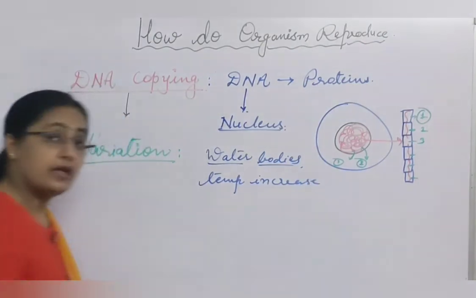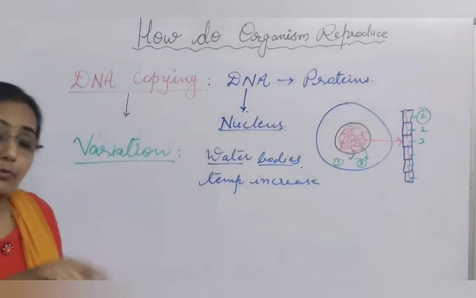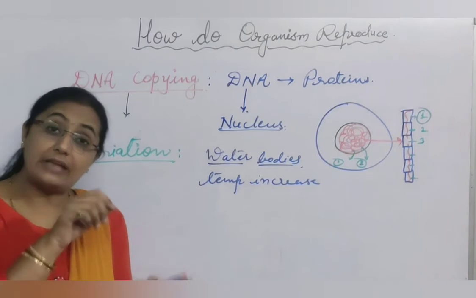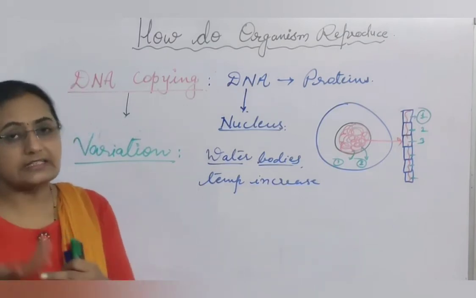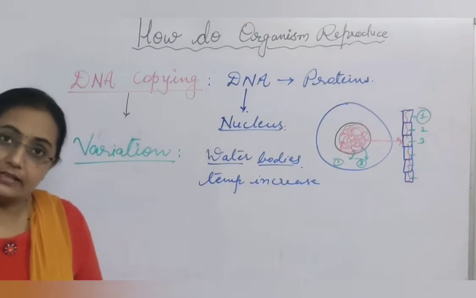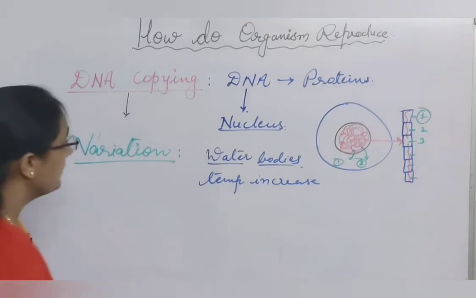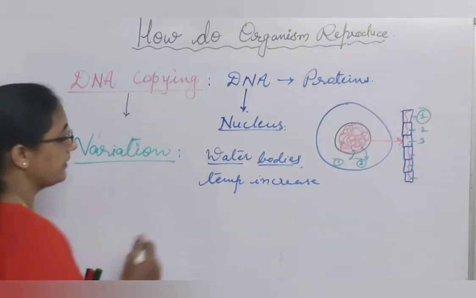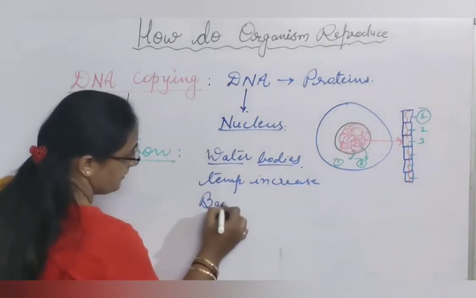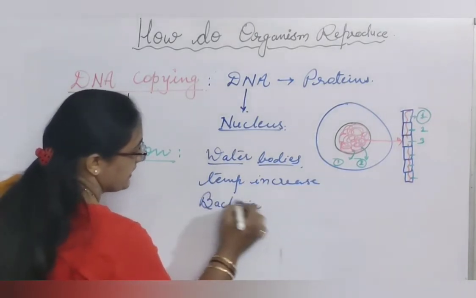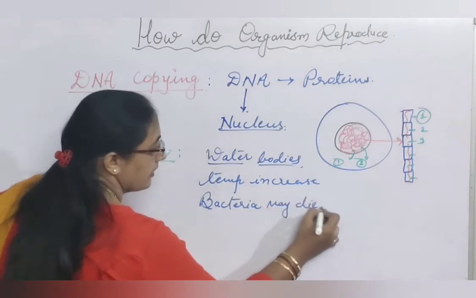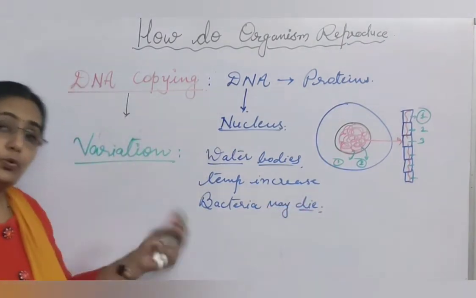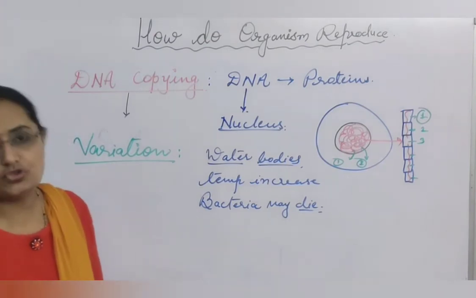Now what happens? Bacteria are habituated to that water body and that particular temperature. But if the temperature suddenly increases, then there are chances that bacteria are unable to survive. Bacteria may die.